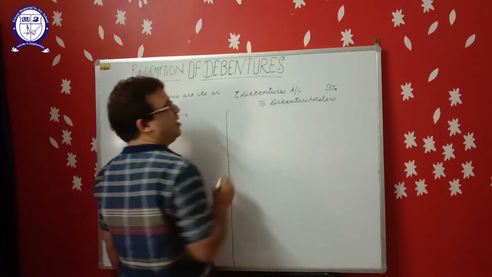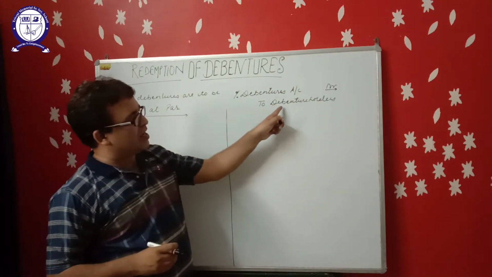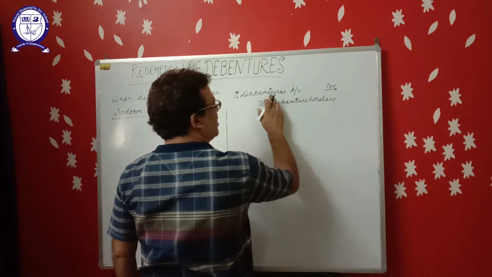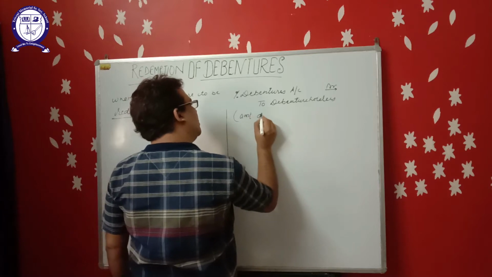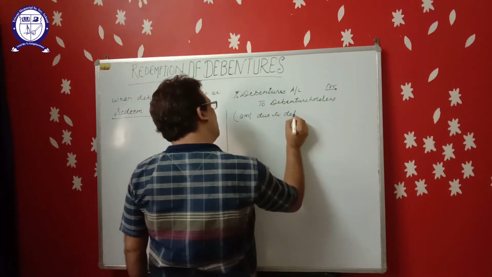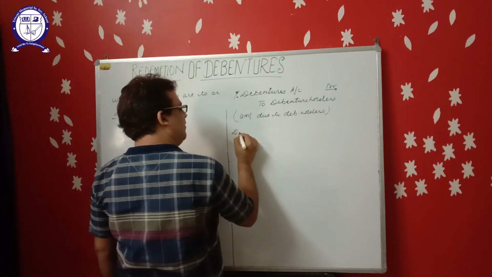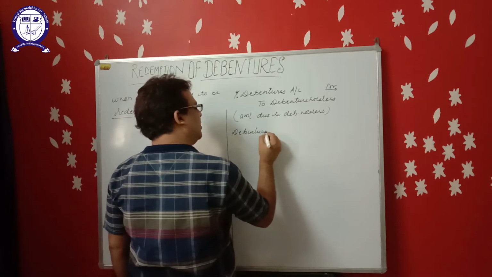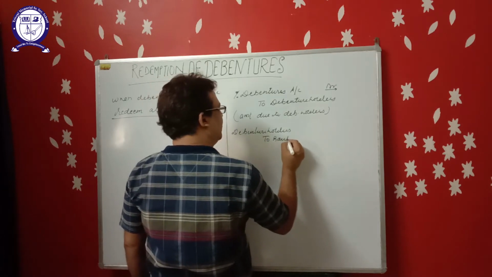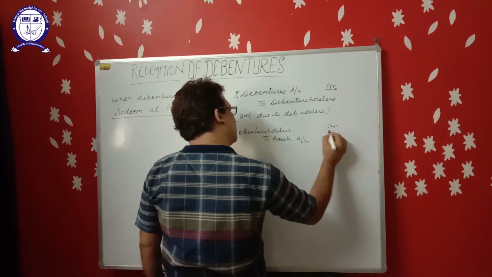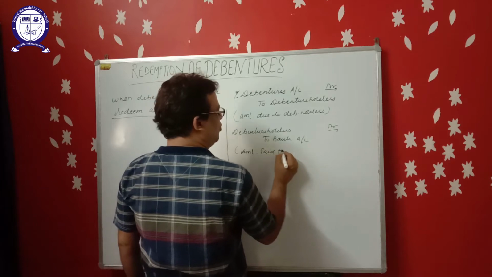On due date, debenture holder becomes the creditor of the company. That's why debenture holder account is credited. So debenture to debenture holder. Narration: amount due to debenture holders. When we pay the amount to the debenture holder, the journal entry will be debenture holder account debit to bank. Narration: amount paid to debenture holders.